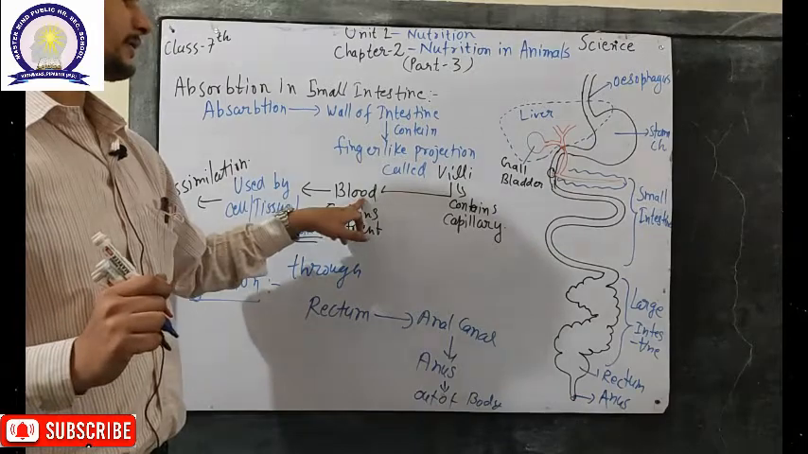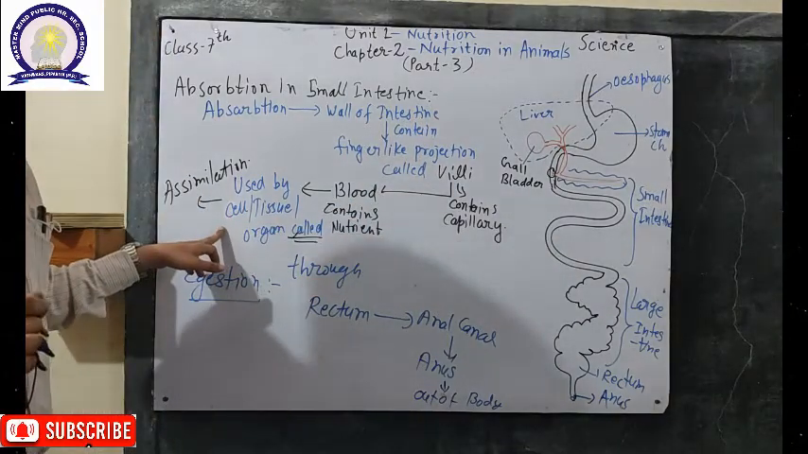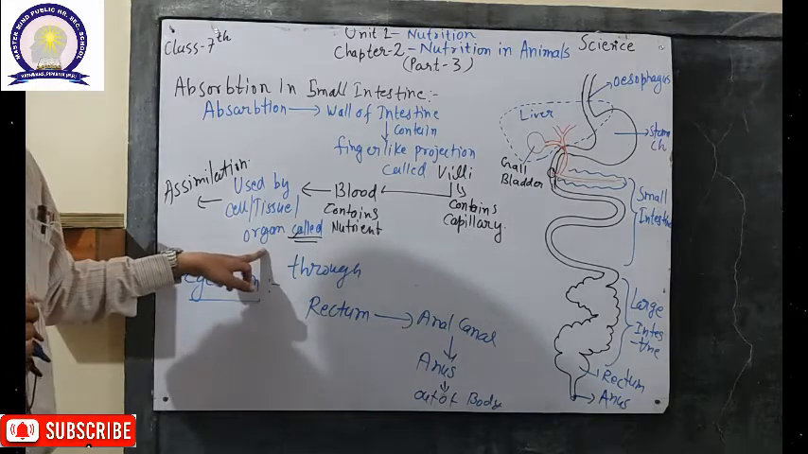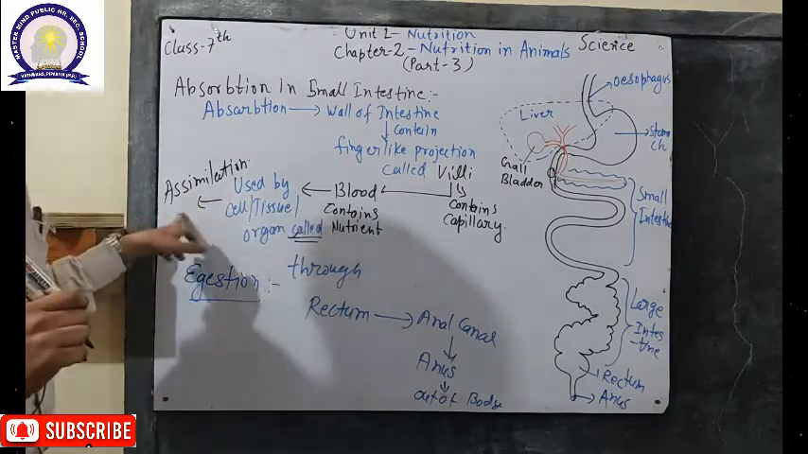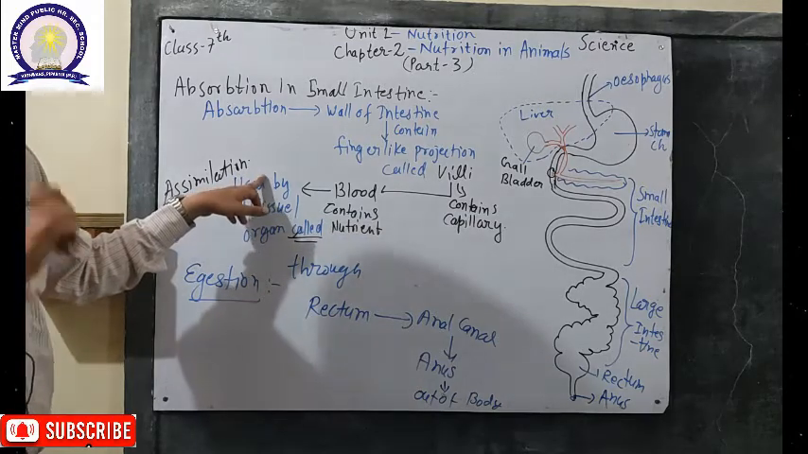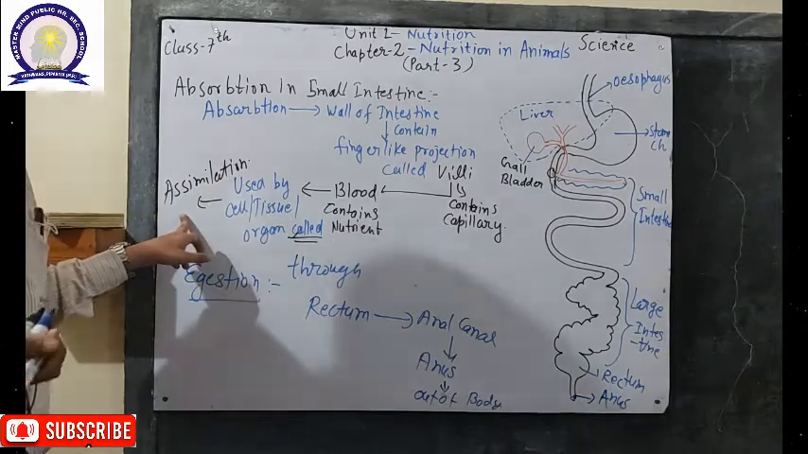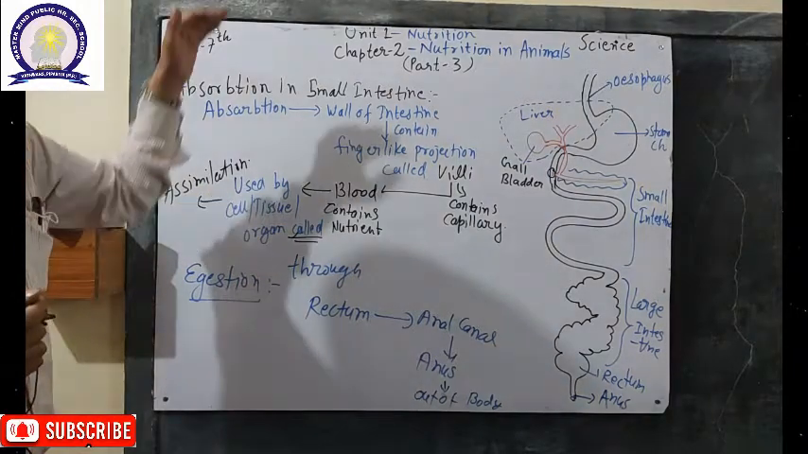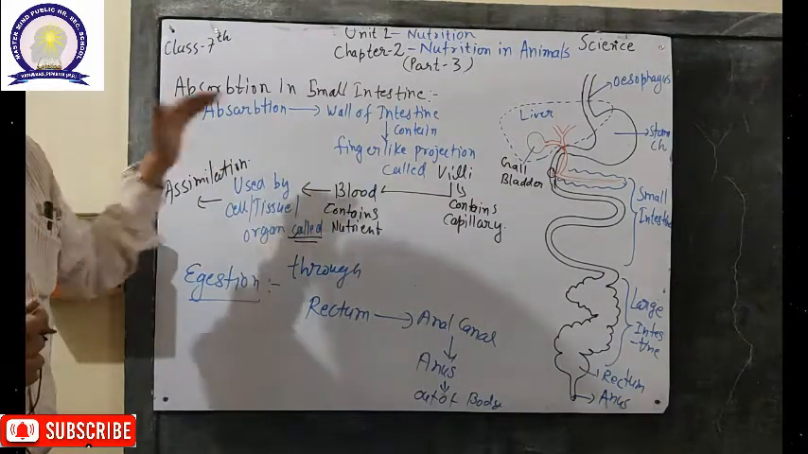Now the blood circulation carrying these nutrients ultimately transports them to the various cells, tissues and organs present inside the organism's body, and the use of these nutrients is called assimilation. Now we enter the next process of nutrition, that is assimilation. So we start from ingestion, digestion, then absorption, and now assimilation.